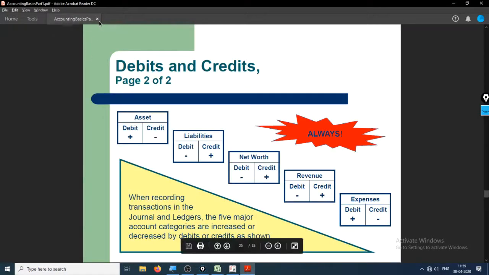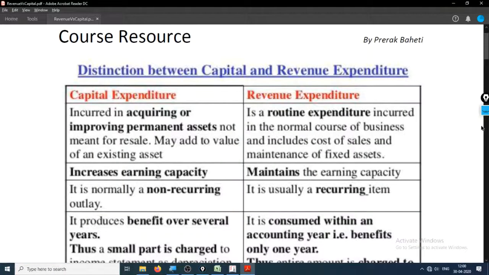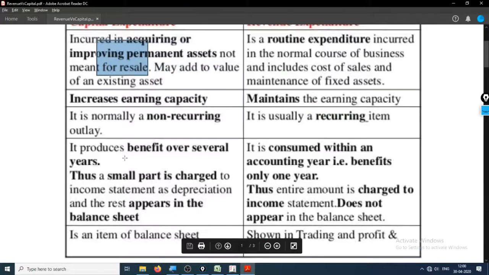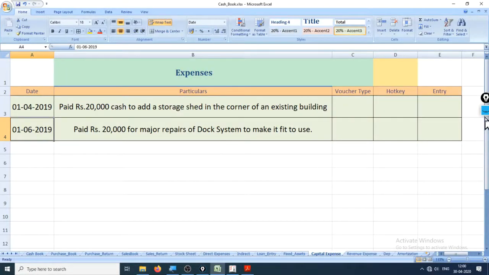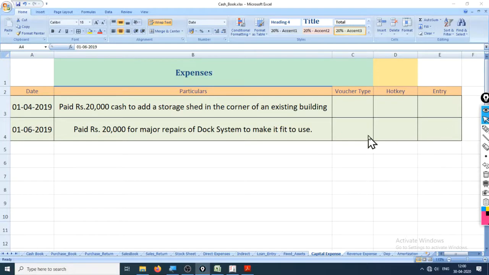If you cannot crack it, I'll open that sheet. This sheet right here, it is a one-time expenditure. It will increase the value of the asset, blah blah blah, boring. Okay, we got you. Now voucher type will be, as it is a payment, obviously a payment voucher. Payment is F5.